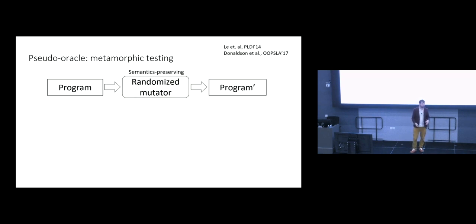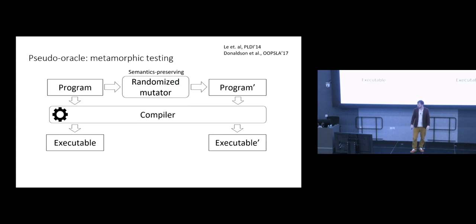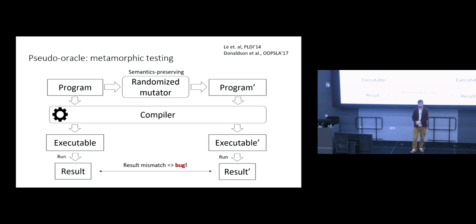If we've got these programs, program and program prime, that are semantically equivalent, if we push them through the same compiler to get executables and run those executables, then we should expect to get the same result because the programs are semantically equivalent. And result mismatches would indicate bugs.